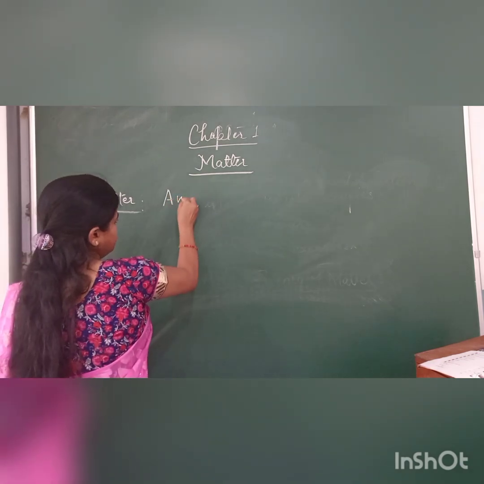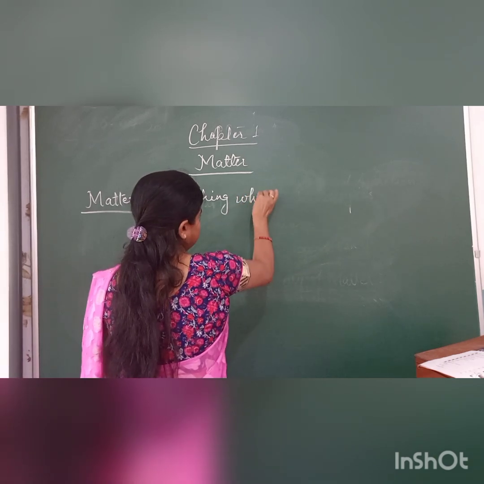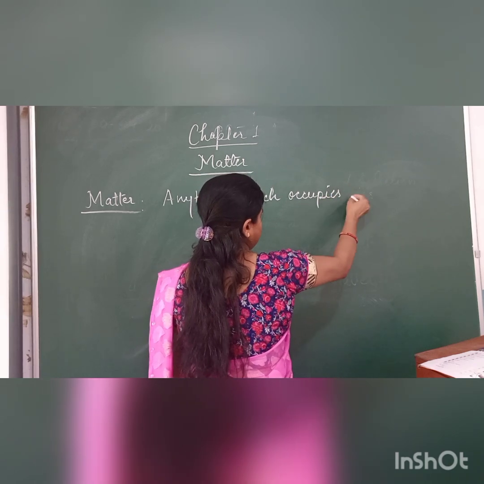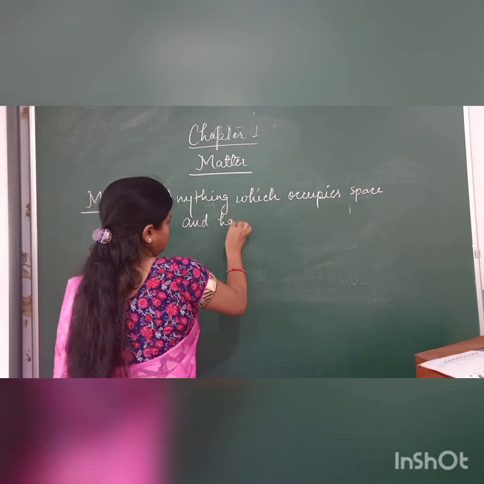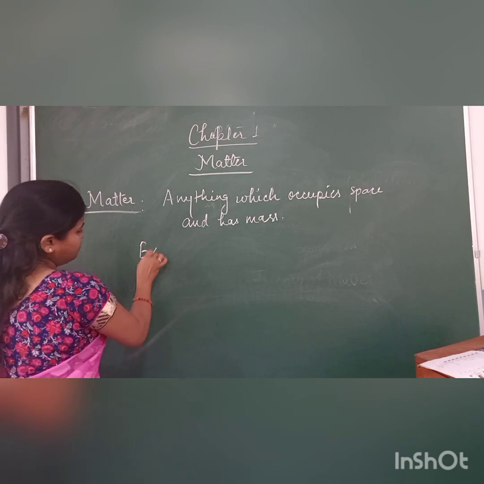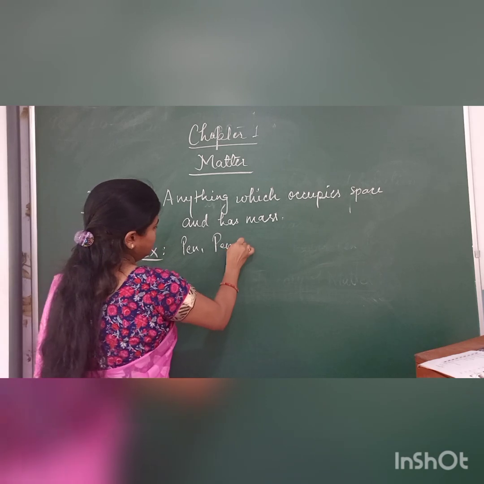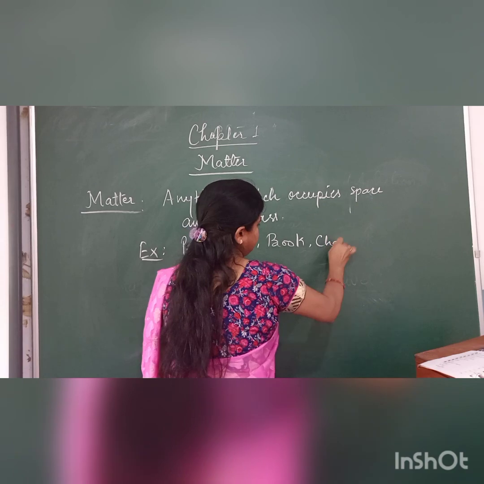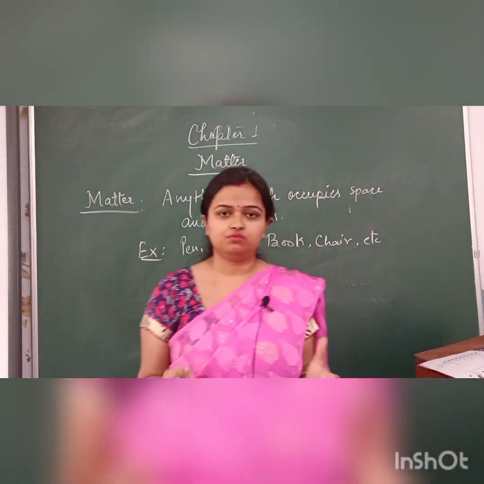So the definition is: anything which occupies space and has mass is called matter. Examples can be pen, pencil, book, chair, or many different examples, whichever things you see around you.